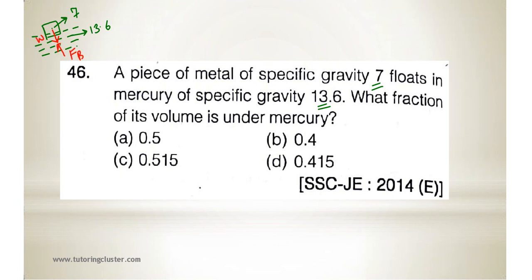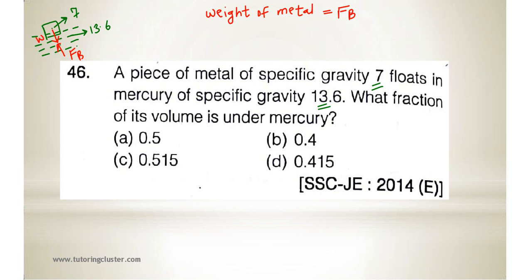Okay, so the weight of the metal block will be balanced by what? Buoyant force. You can denote buoyant force as FB. How can you calculate the weight of the metal?